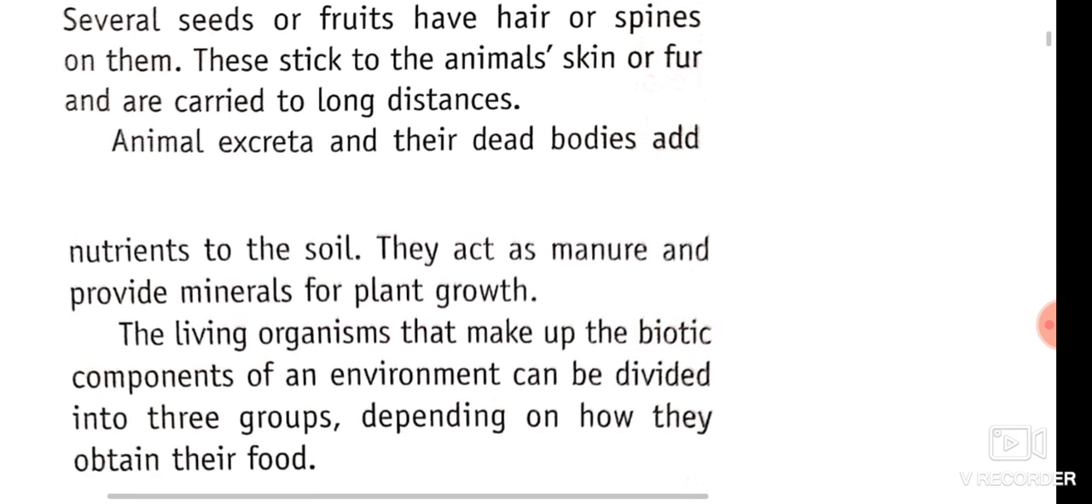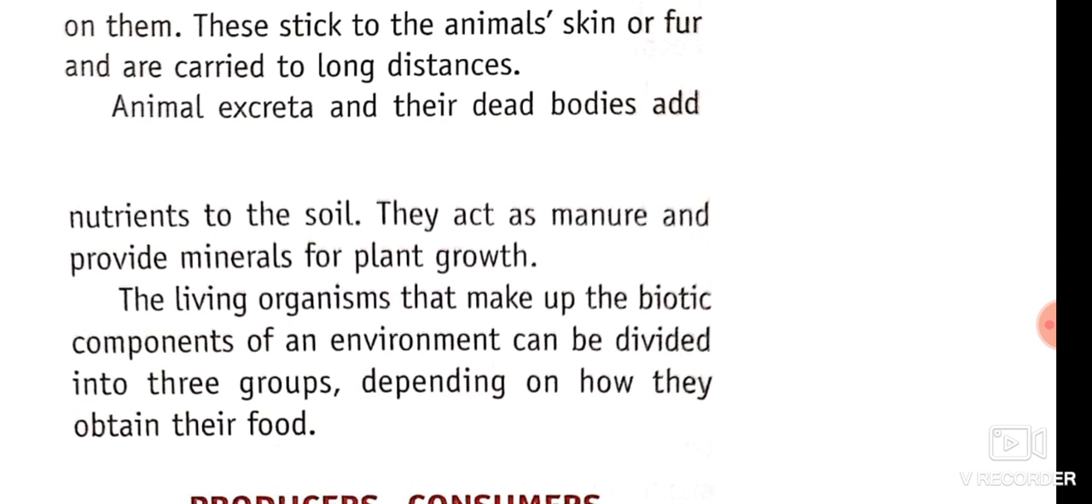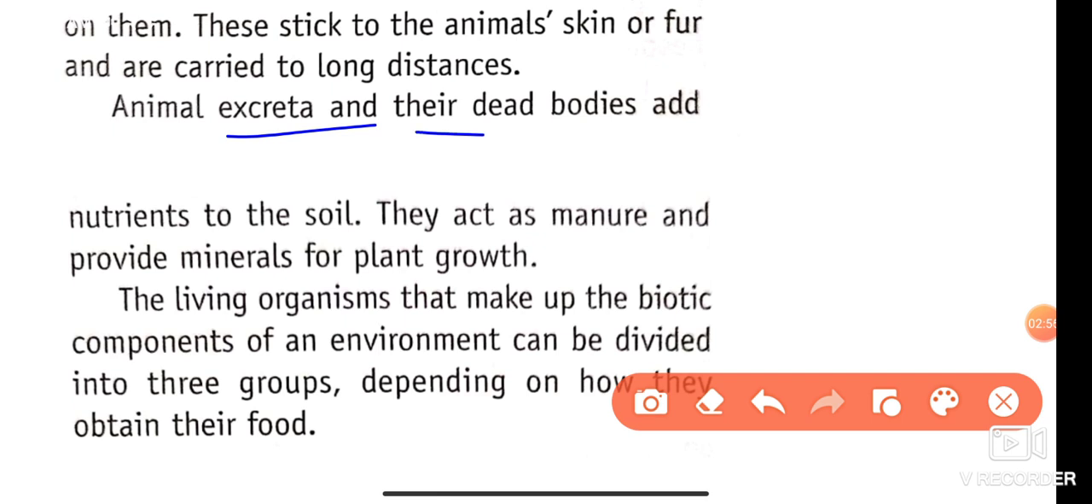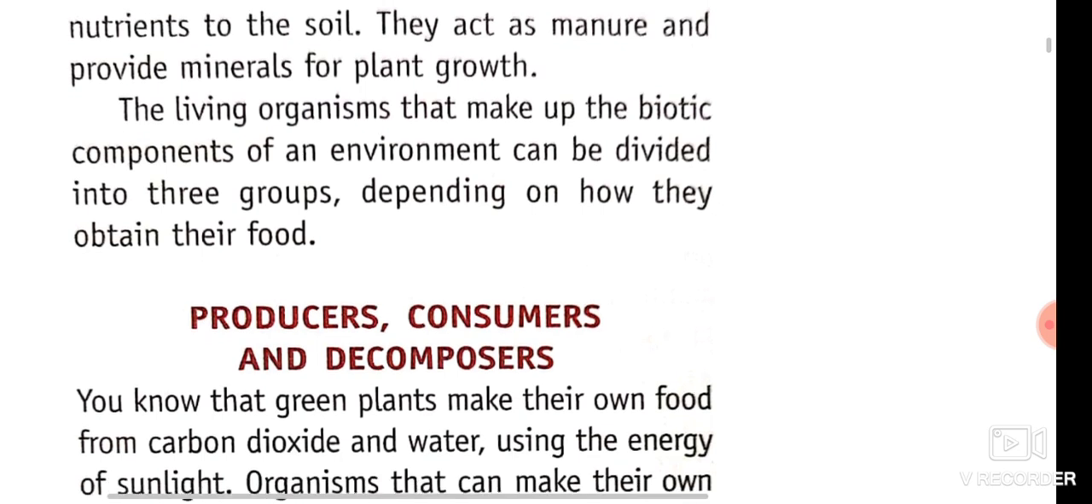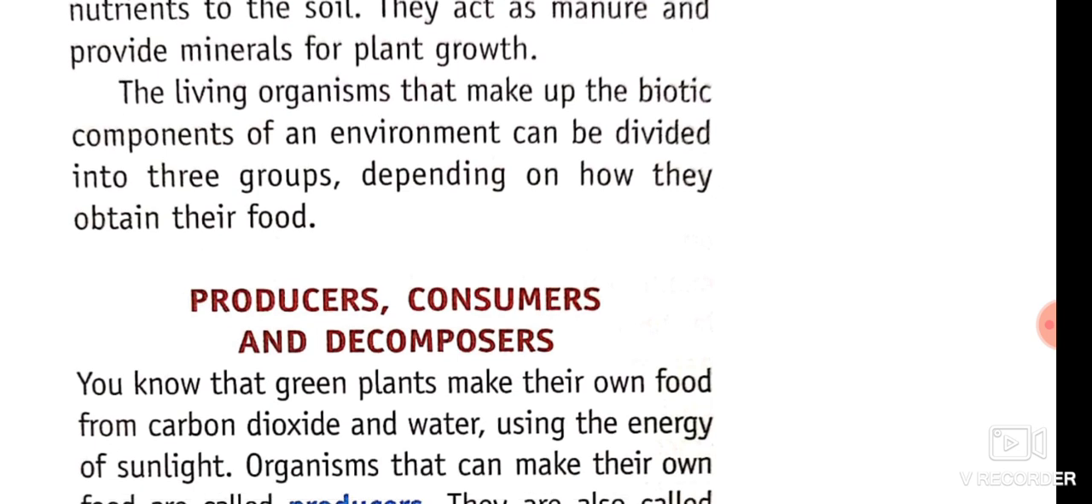Animal excreta and dead bodies add nutrients to the soil. Animal excreta, like urine and stool, create nutrients for the soil. They act as manure and provide minerals for plant growth. वो एक खाद की तरह काम करते हैं और प्लांट के ग्रोथ में हेल्प करते हैं और उसे मिनरल प्रोवाइड करवाते हैं.